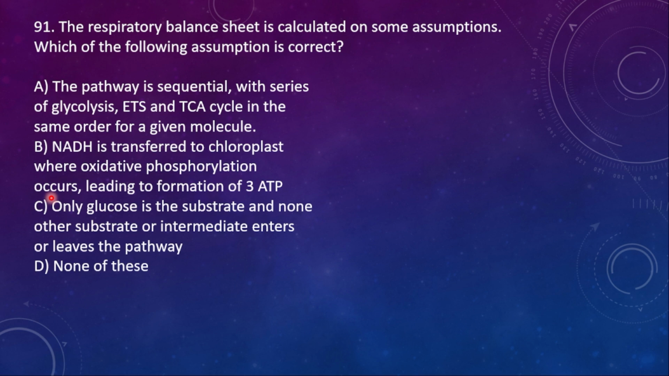91. The respiratory balance sheet is calculated on some assumptions. Which of the following assumptions is correct? A. The pathway is sequential with a series of glycolysis, ETS and TCA cycle in the same order for a given molecule. B. NADH is transferred to chloroplast where oxidative phosphorylation occurs, leading to formation of 3 ATP. Option C. Only glucose is the substrate and no other substrate or intermediate enters or leaves the pathway. D. None of this. So here the right option is option C.